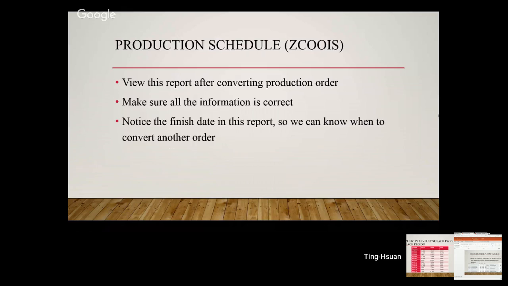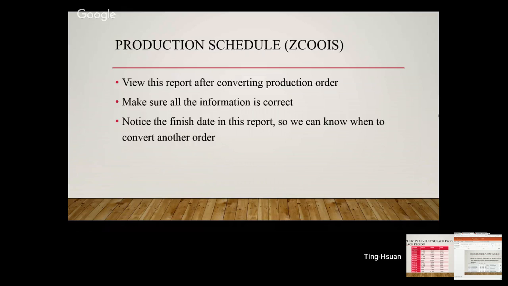The next part for production is production schedule. This report shows us information about all the production orders in the system. We can keep tracking of which production rounds have been complete already and which production rounds have yet to be produced.